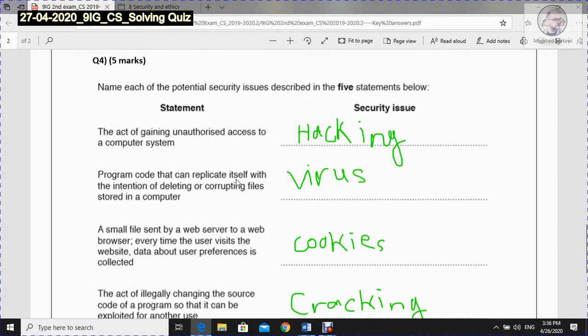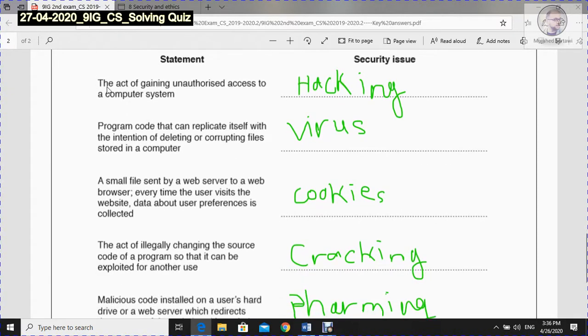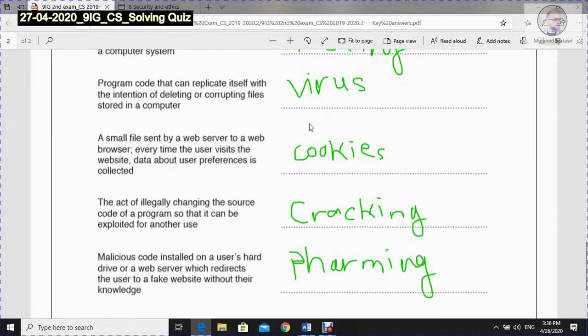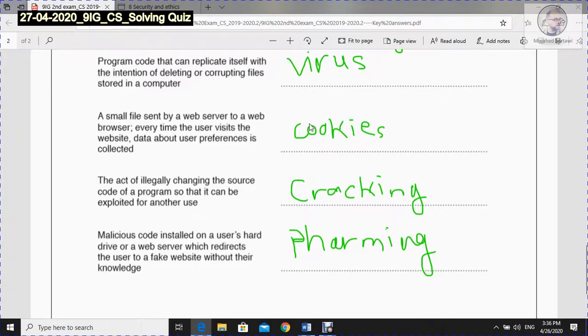Question number 4. Name each of the potential security issues described in the 5 statements below. This first statement, the act of gaining unauthorized access to a computer system. Of course, this action is called hacking. This is the security issue of hacking. Number 2, program code that can replicate itself with the intention of deleting or corrupting files stored in a computer system, which is virus. A small file sent by a web server to a web browser every time the user visits the website. Data about user preferences is collected.